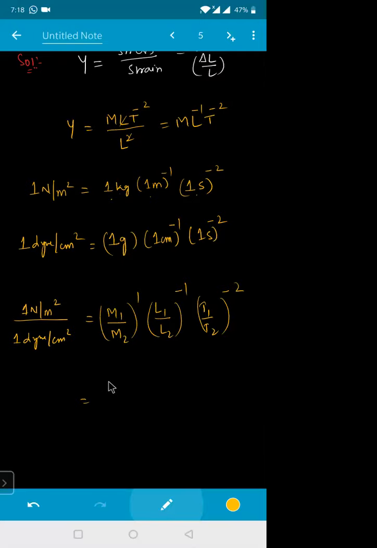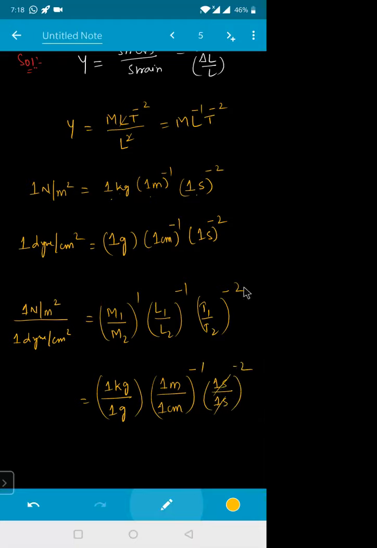M1 is 1 kg, M2 is 1 gram, and the power is 1. L1 in terms of meters is 1 meter, L2 is 1 centimeter, and the power is minus 1. Then T1 by T2 is 1 second divided by 1 second to the power of minus 2. This one anyhow will get cancelled.